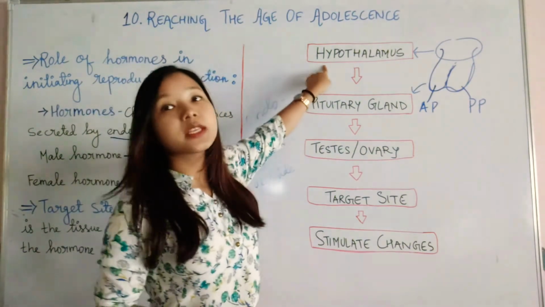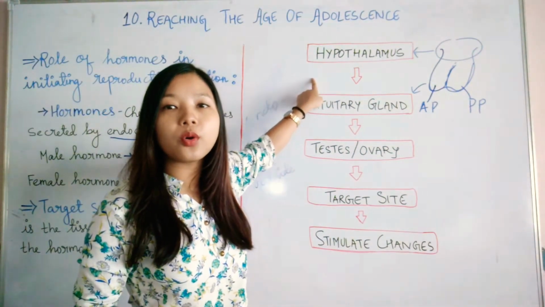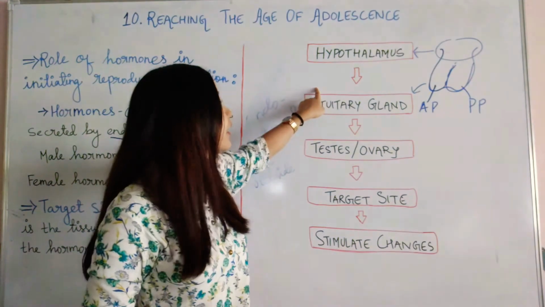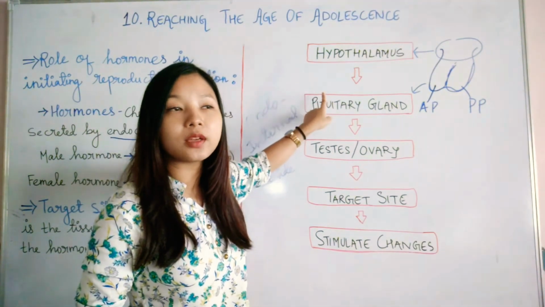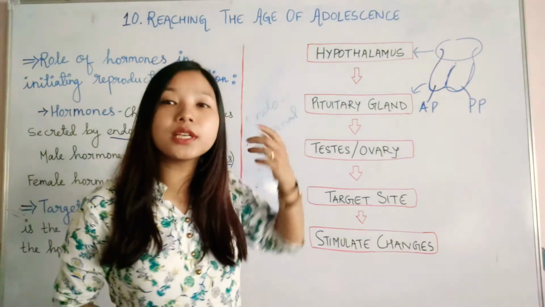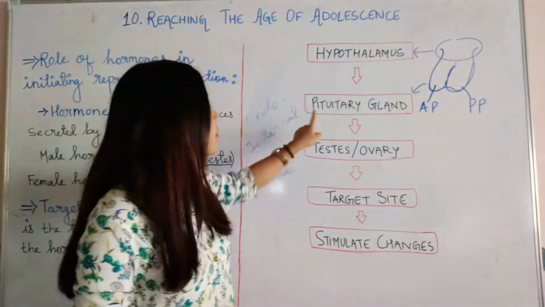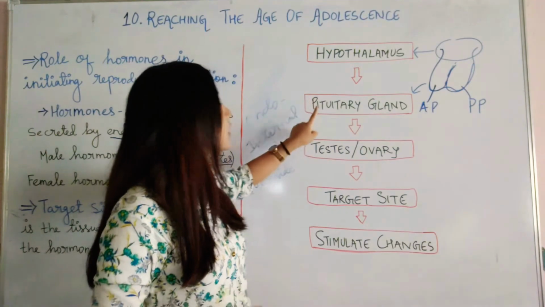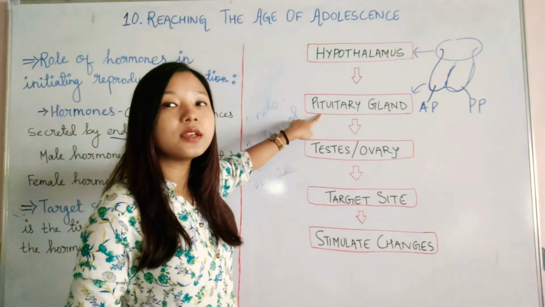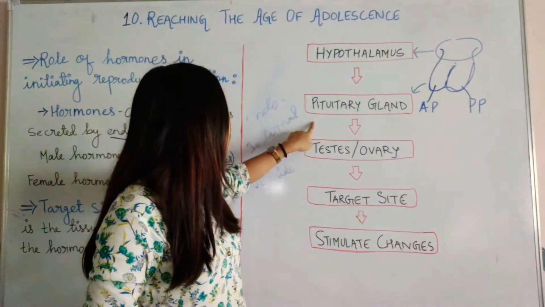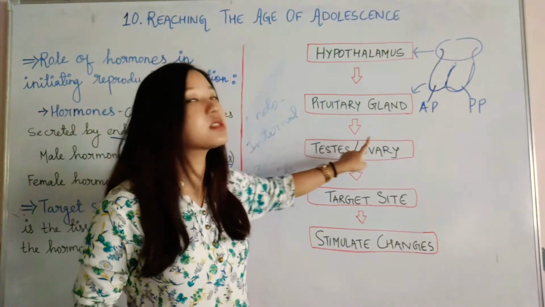So the hypothalamus secretes a hormone which goes to the pituitary gland. Then in response to the hormone sent by the hypothalamus, the pituitary again releases its own hormone, mainly by the anterior pituitary. Now this anterior pituitary gland releases its hormone that goes to the testes and ovary.